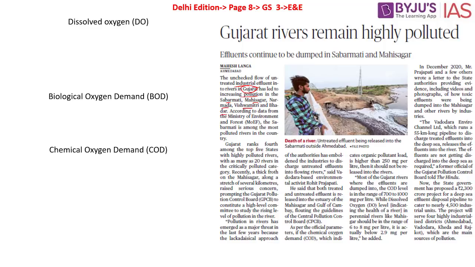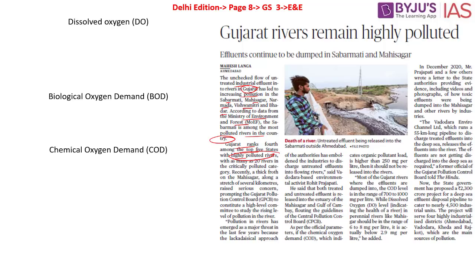According to data from the Ministry of Environment and Forest, the Sabarmati is among the most polluted rivers in the country, says the statistics. It further goes on to say Gujarat ranks fourth among the top 5 states with highly polluted rivers. In this particular backdrop, before we understand what this article further says, we have to understand some of the basic concepts.